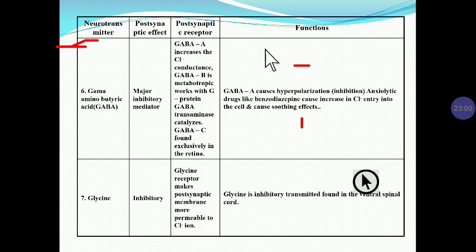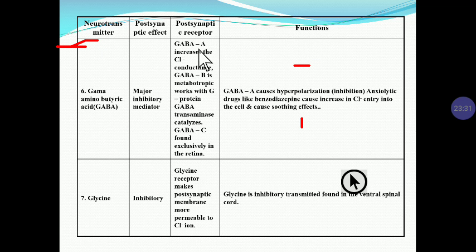Gamma aminobutyric acid is involved in various diseases, such as epilepsy. It also has a pathological role in anxiety. It is also important in sleep, and it also causes sedation.